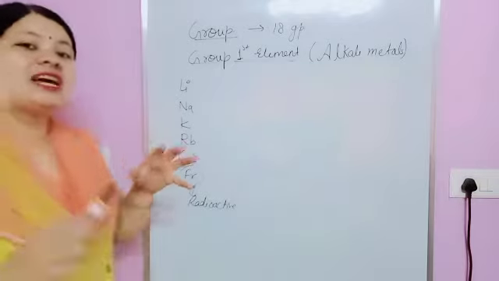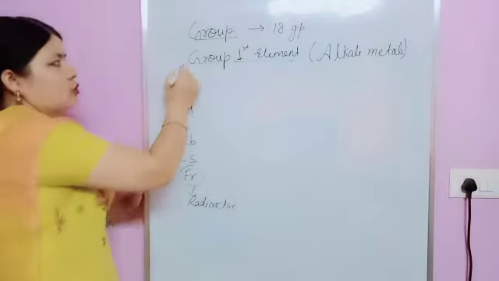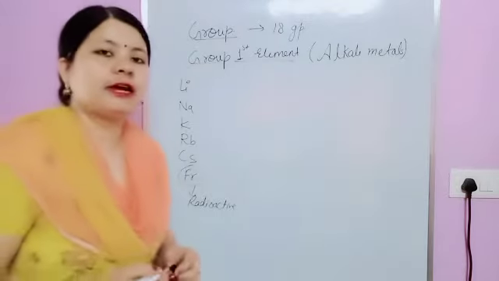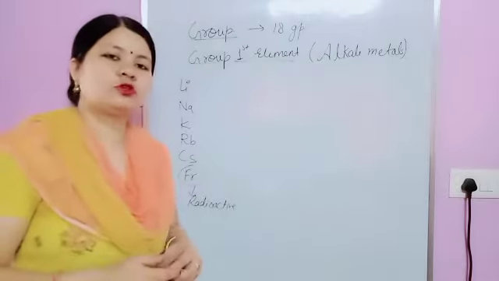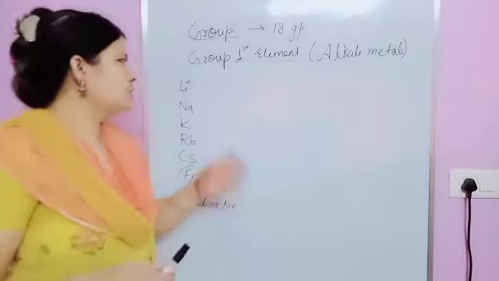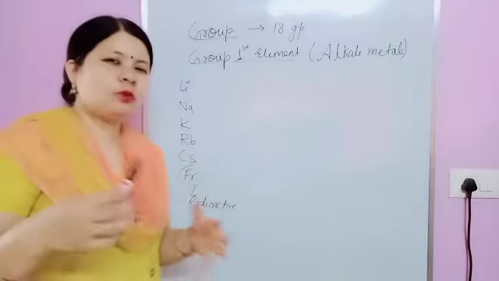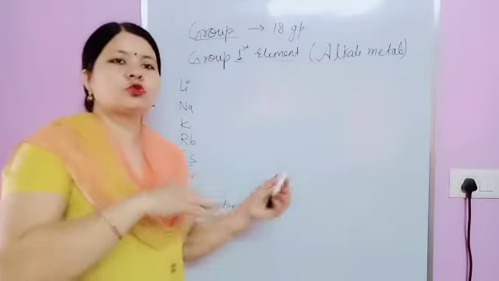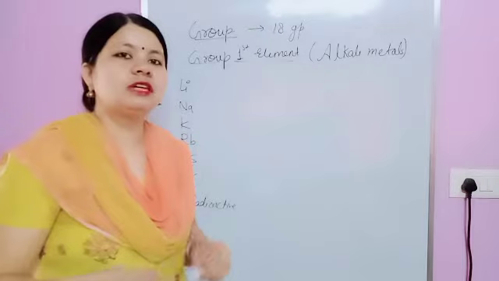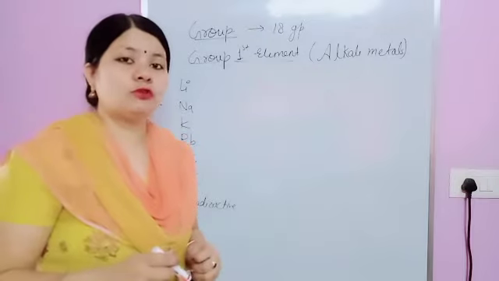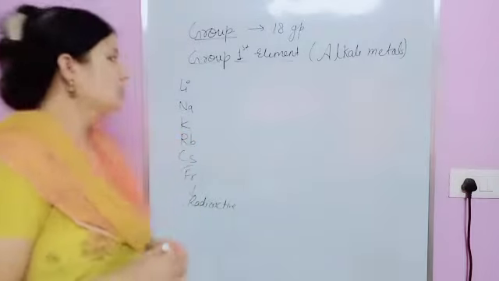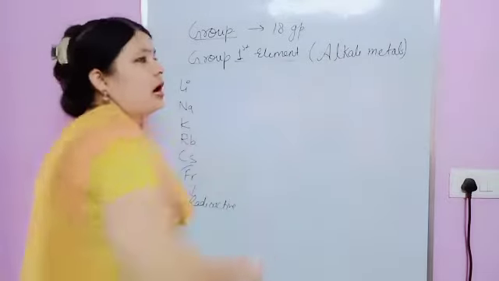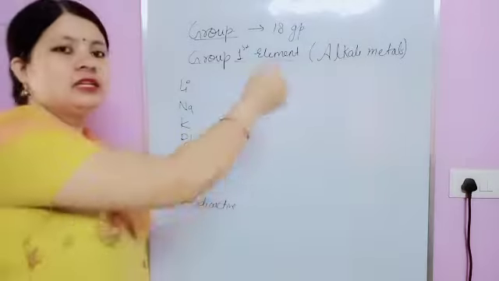Although you will see hydrogen also in the first group, you know that the position of hydrogen is not defined. Why? Because the properties of hydrogen are somewhat similar to the first group and somewhat similar to the 17th group also. Some properties are similar with the first group and some with the 17th group. That's why the position of hydrogen is not defined. Now this one is regarding your first group, and its members are known as alkali metals.